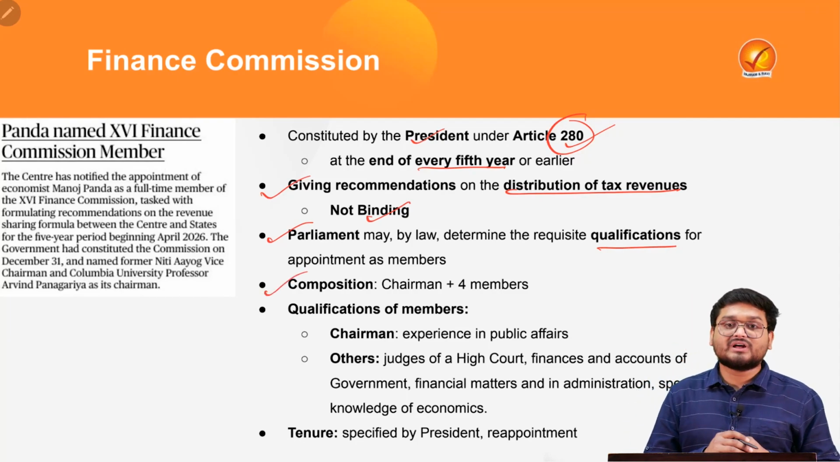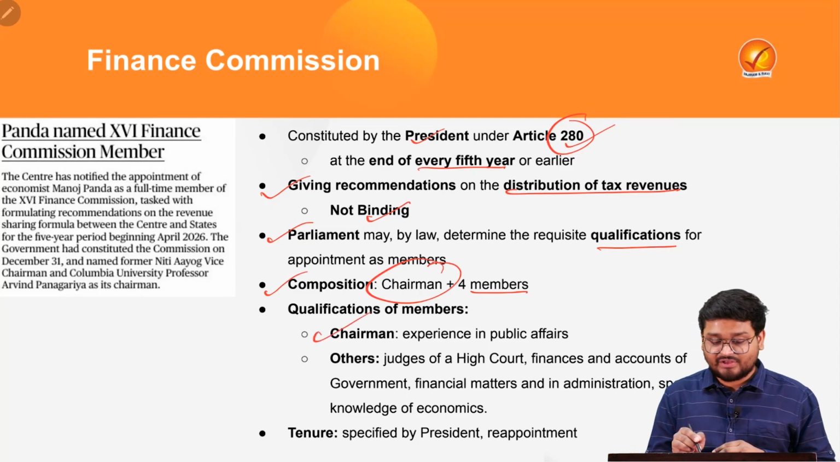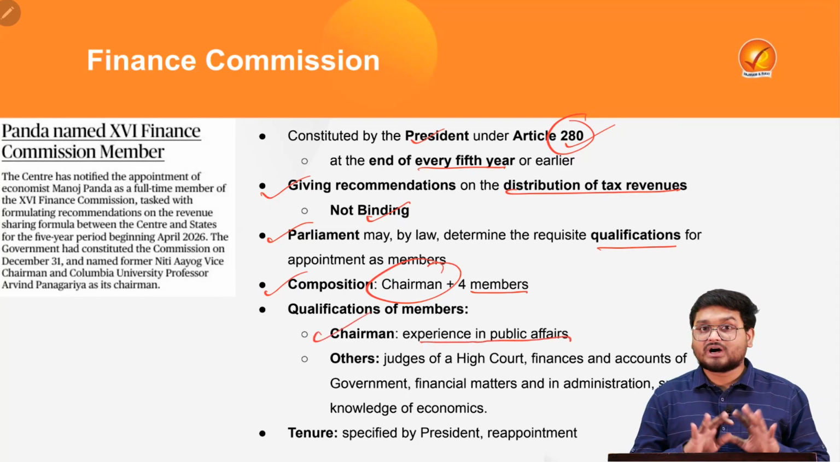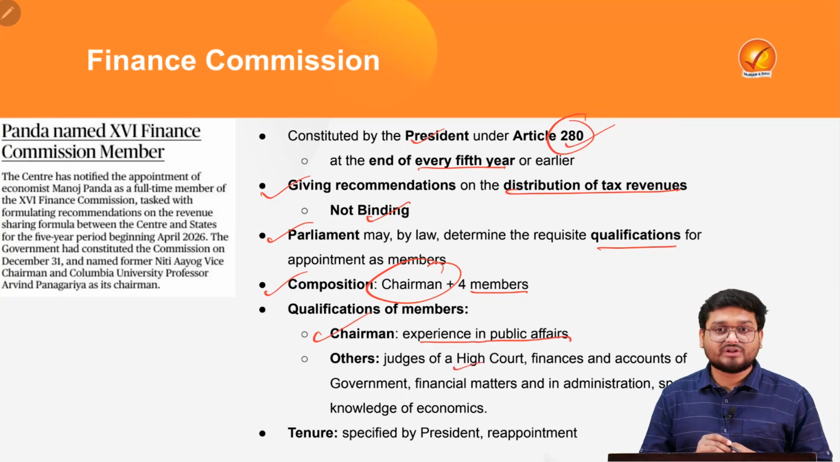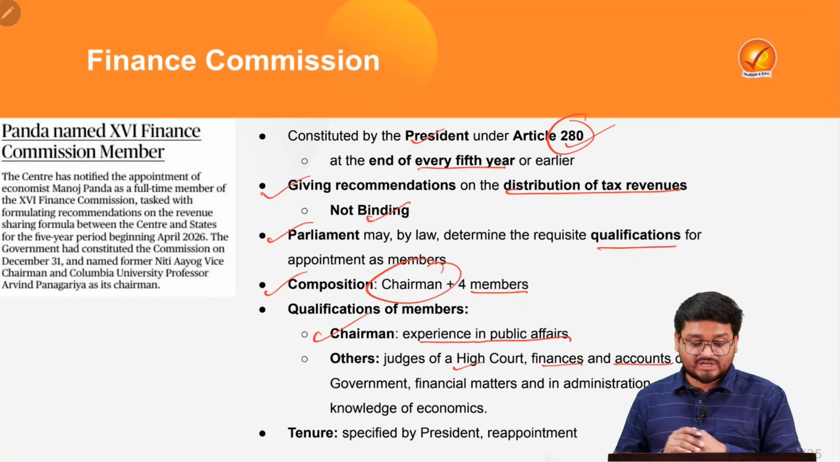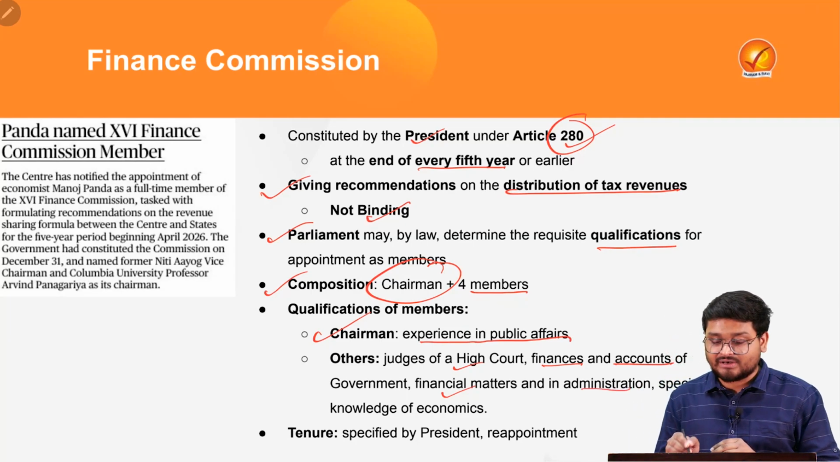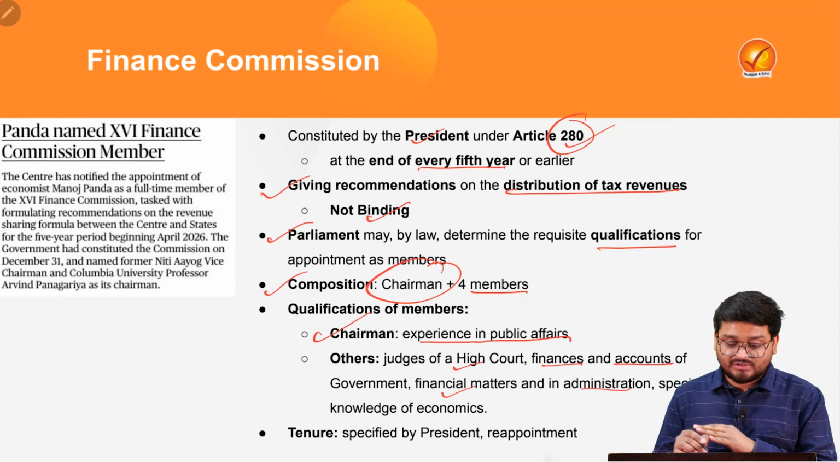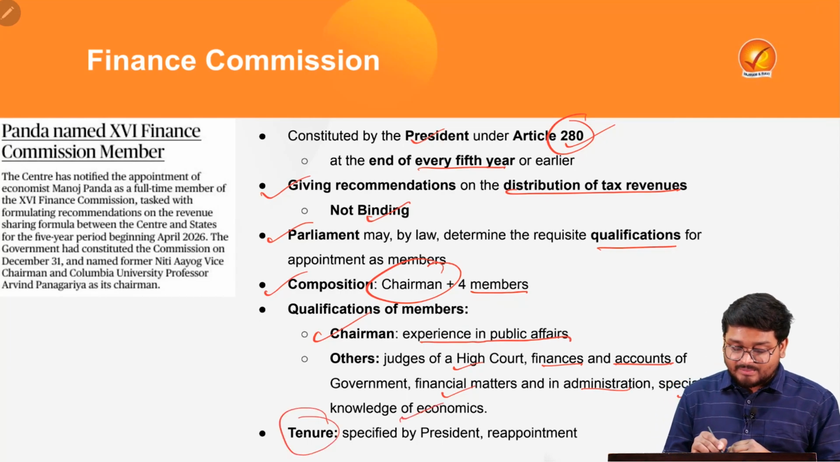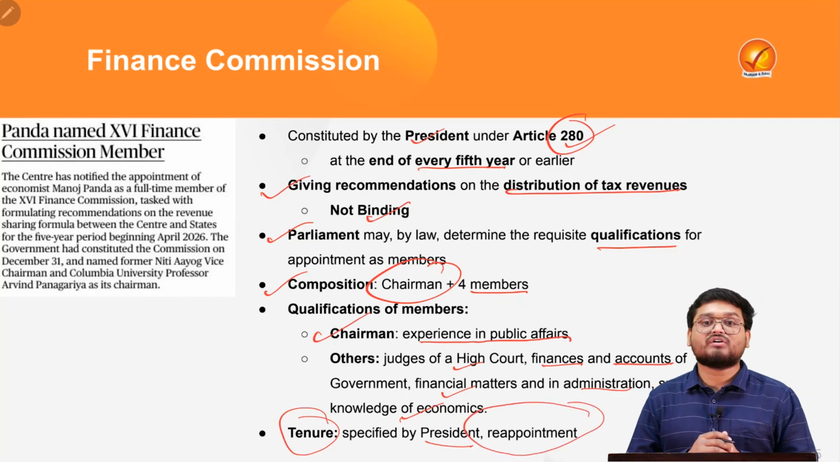The composition of the commission will be 1 chairperson and 4 other members. The chairperson must have experience in public affairs. The other 4 members must be: one with the qualification of experience as a judge in a high court; another with experience of finance and maintaining the finances and accounts of the government; a third with expertise in financial matters and in administration; and finally, a member with special knowledge of economics. The tenure of these members will be specified by the President, and the members are also eligible for reappointment.